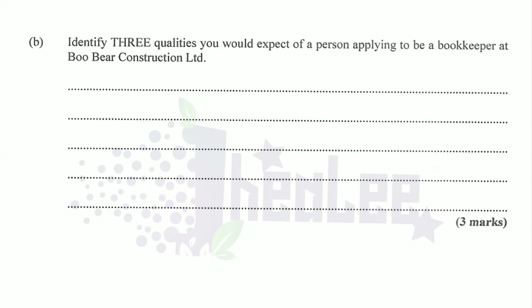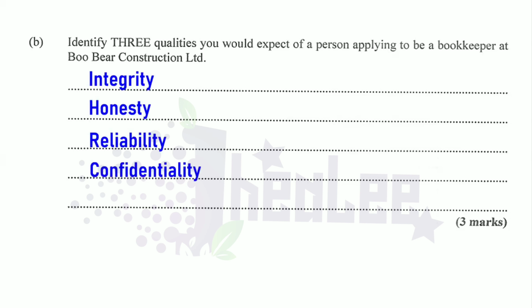Now remember, a bookkeeper's duties and responsibilities include preparing accounts, balancing accounts, preparing trial balance, verifying records, etc. So in this case, we expect that the bookkeeper must have qualities such as integrity, honesty, reliability, because you must be able to rely on these people to ensure that the records are kept up to date. There should be confidentiality.